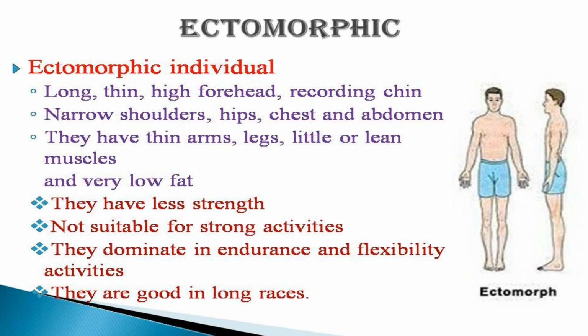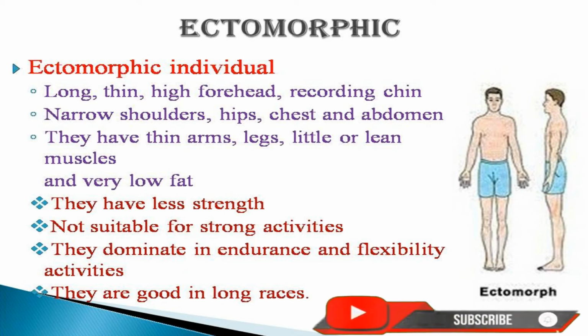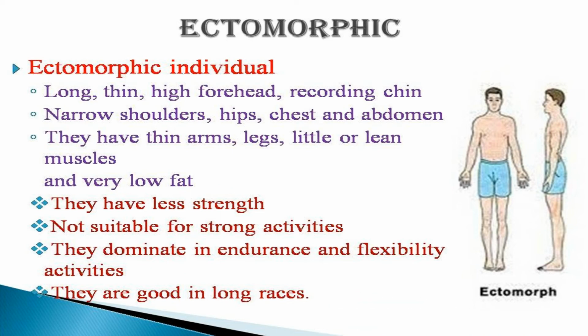Let's see the personality of this body type. This body type has very little strength and is not suitable for strong activities. They dominate in endurance and flexible activities. It means this body type is very good in flexibility activities and they can sustain endurance for a long time. That's why this body type is very good in long races. You are clear, students? These ectomorphic people are very good in long running races.